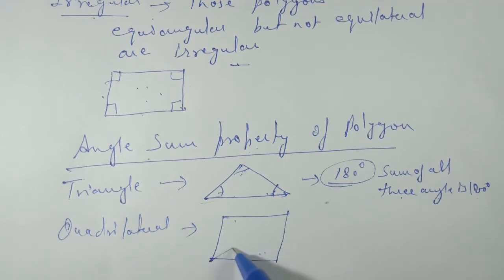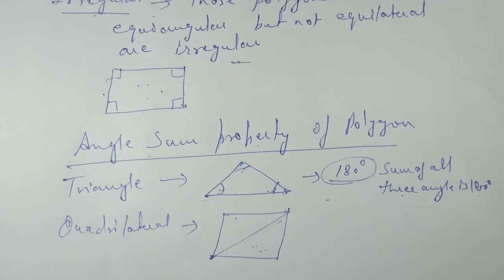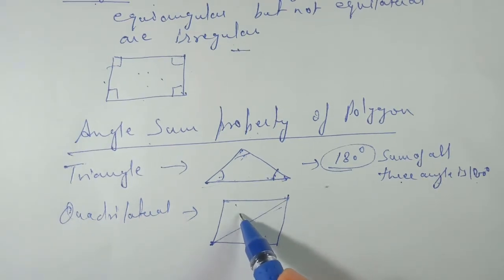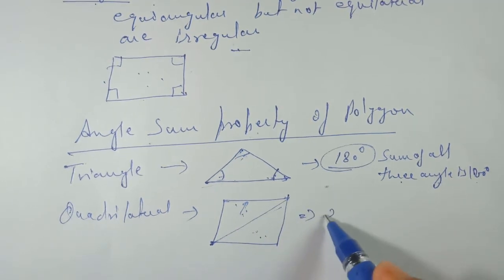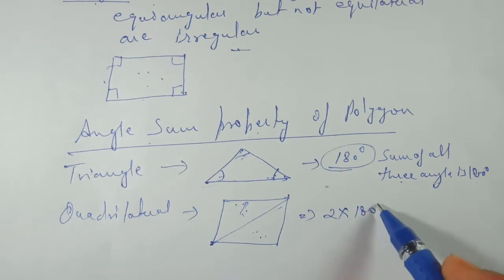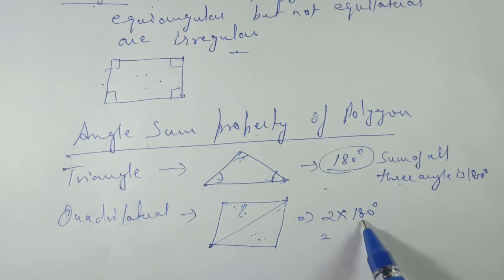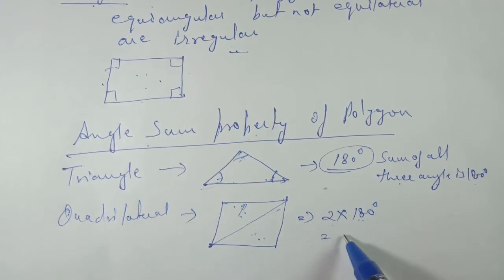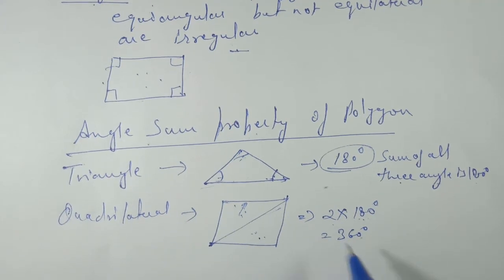If we join two opposite vertices, or draw a diagonal, two triangles are formed, and we know that the angle sum property of one triangle is 180 degrees, and for another also 180 degrees. So we can multiply 2 into 180 degrees, because two triangles are forming, and this will give 360 degrees. So the angle sum property of a quadrilateral is 360 degrees.